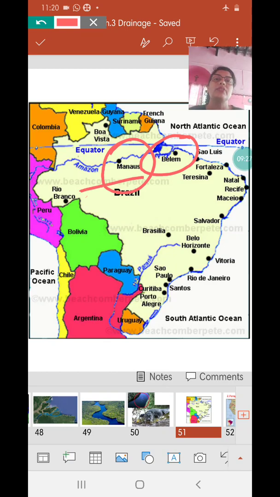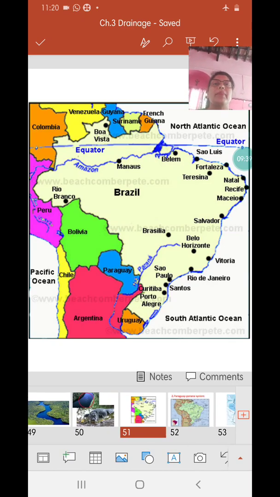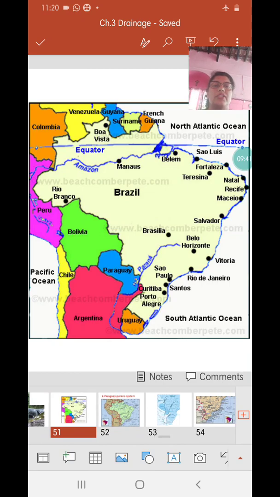So Manaus is situated in the interior but in the equatorial region. Belem is situated on the northern coast, a coastal region, so influenced by the North Atlantic Ocean as well.